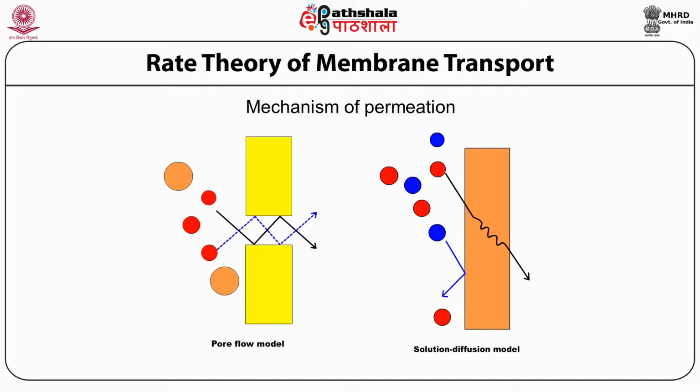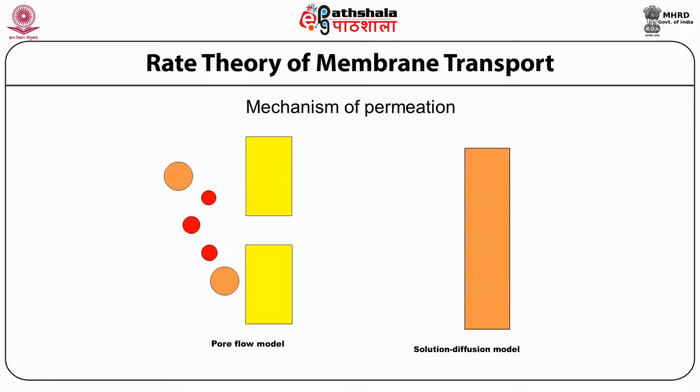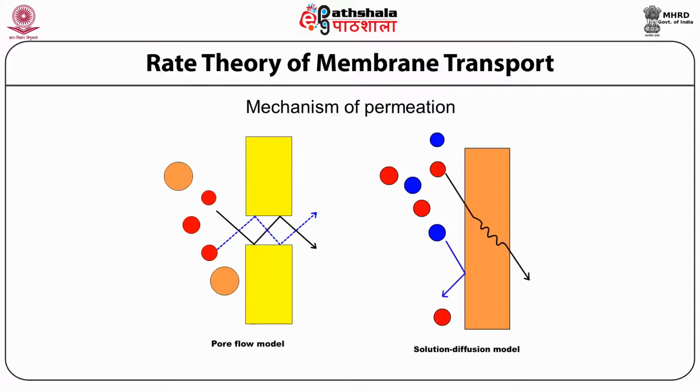But in the case of the solution diffusion model, the permeates dissolve in the membrane material and then diffuse through the membrane down a concentration gradient, as shown in this picture on the right hand.